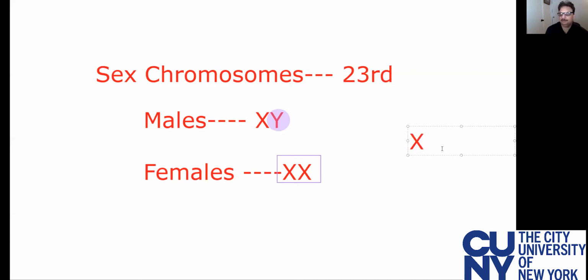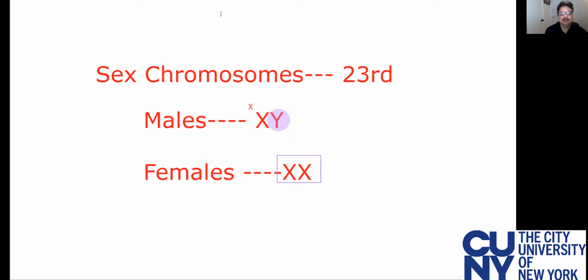So let's say there is a problem with a male, and this problem occurs on the X chromosome. So this is a problematic X chromosome.